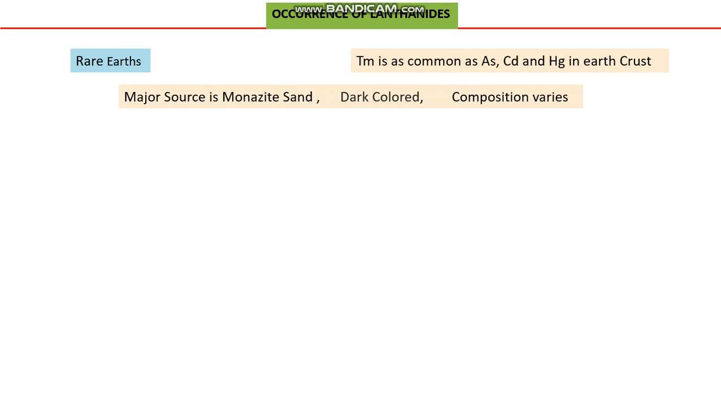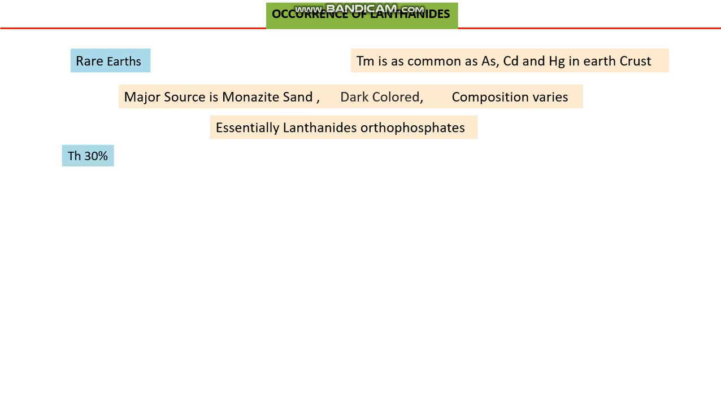The major source of lanthanides is monazite sand. This is a mineral containing lanthanides as a major portion. The color of the mineral is dark, and the composition varies in various parts of the world. So the composition will be somewhat different in one country from the other one. And monazite sand is also available in various parts of the globe. Essentially, lanthanides are present in this mineral, which we call monazite sand, as orthophosphates.